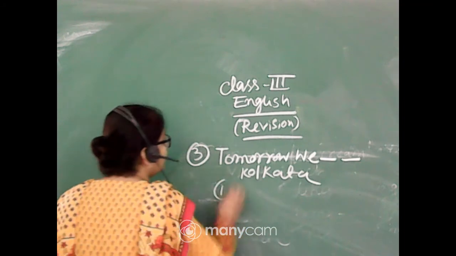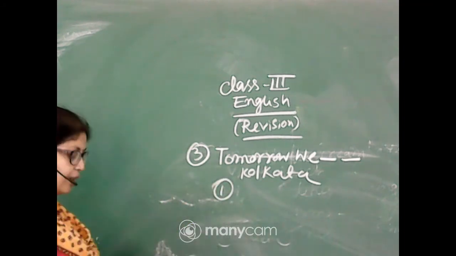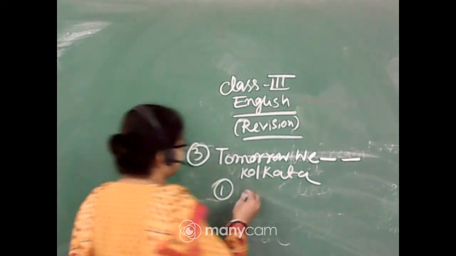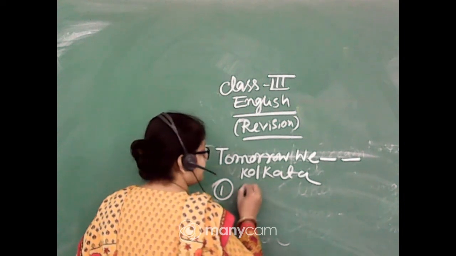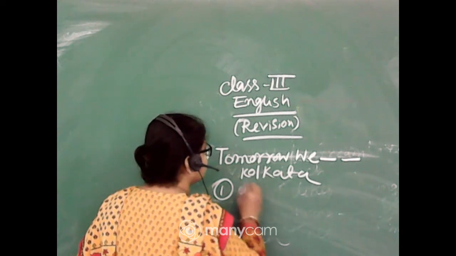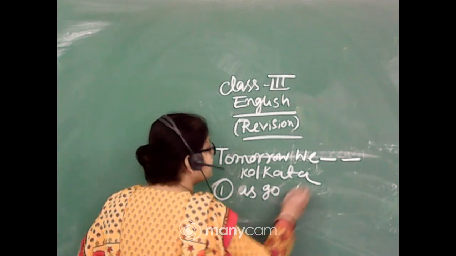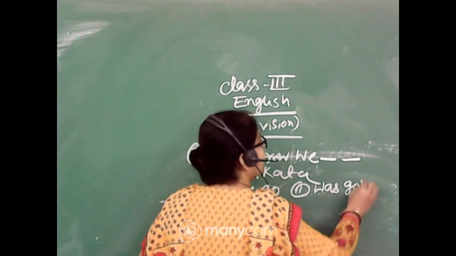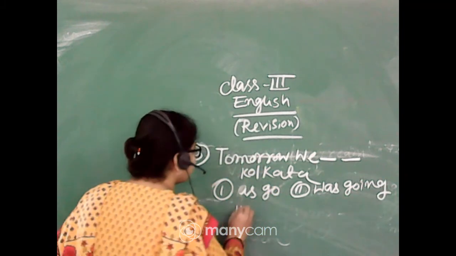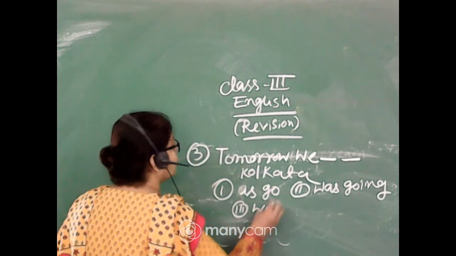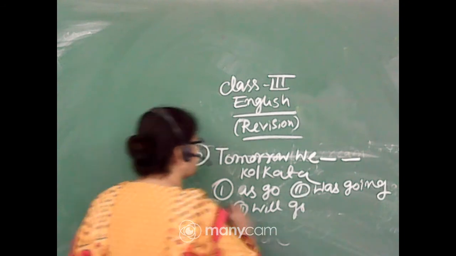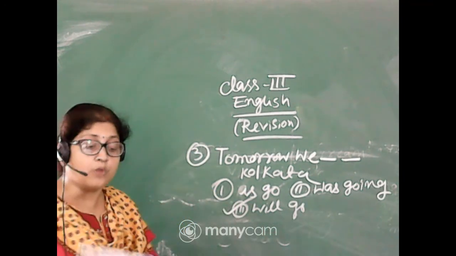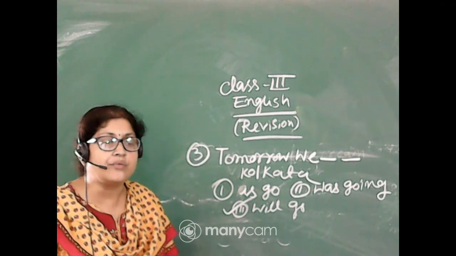I can give here the options: number 1, go; number 2, was going; and number 3, will go. So obviously the option will be will go. Tomorrow means we will put will go.